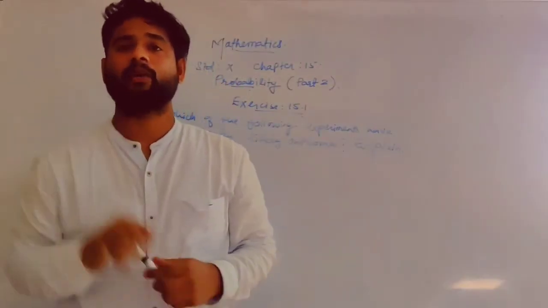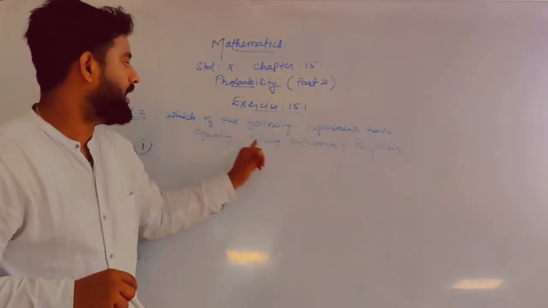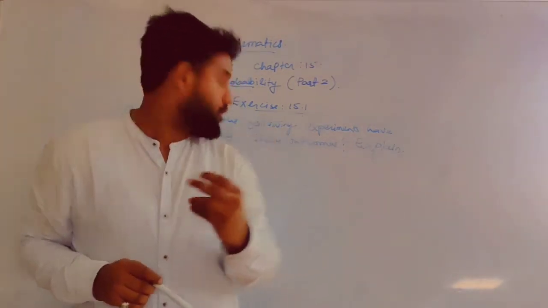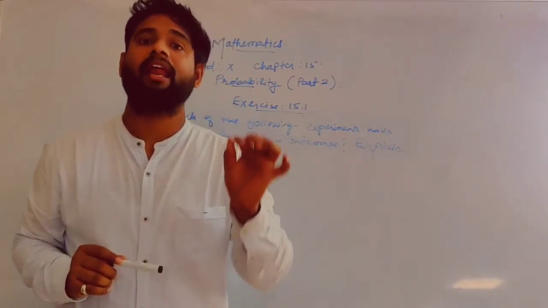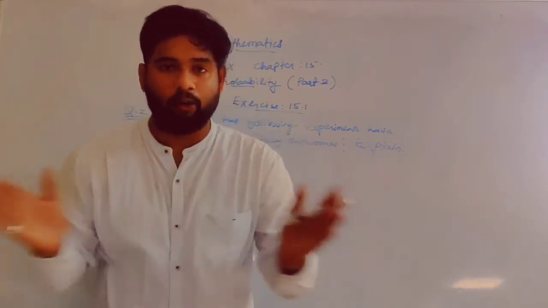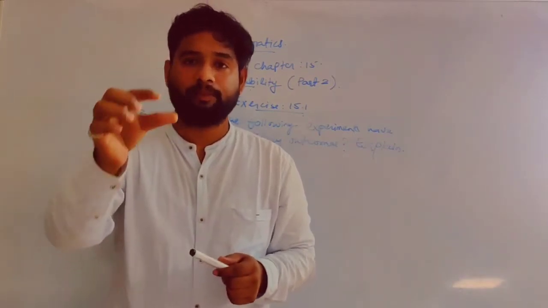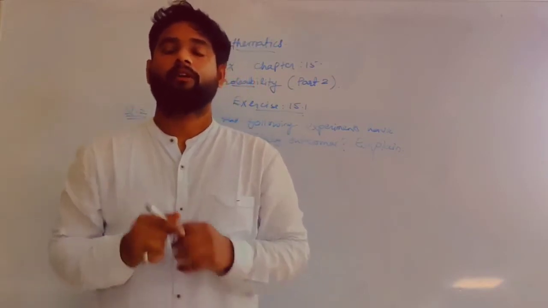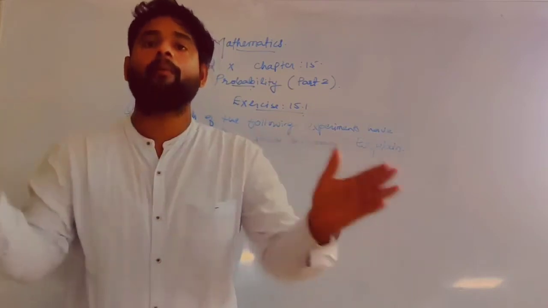Now what is the heading in the question? Which of the following experiments have equally likely outcomes? You are given 4 questions in your textbook, and all 4 are experiments. Since an experiment is there, it will have outcomes. You have to decide whether the outcomes of a particular experiment have equal probability or not.